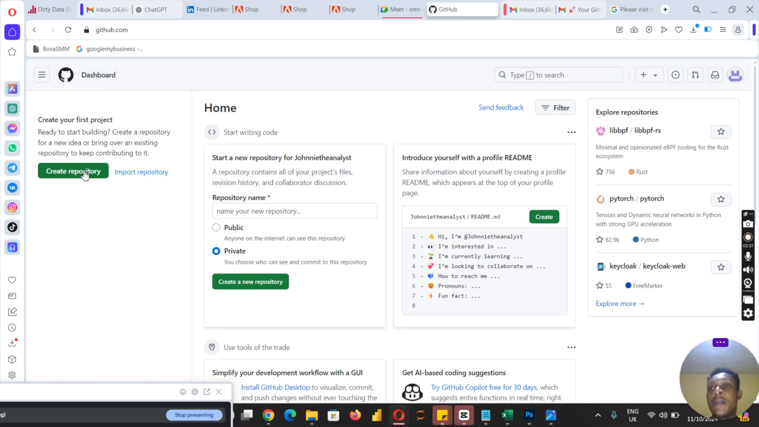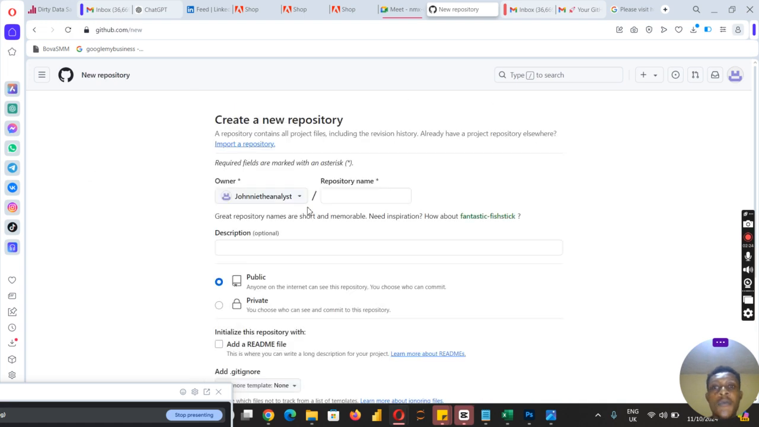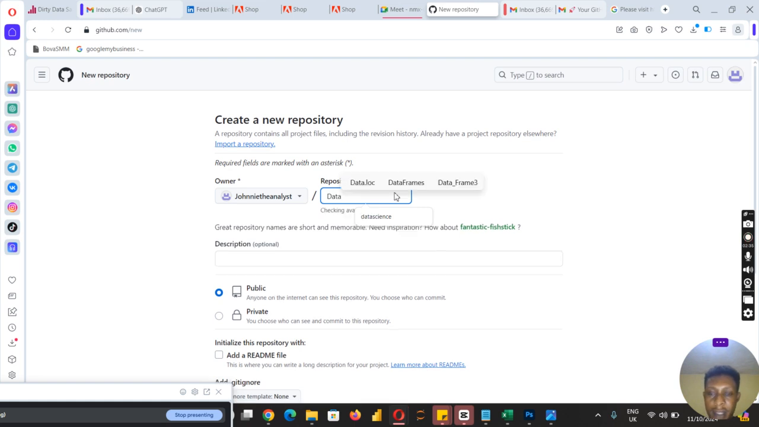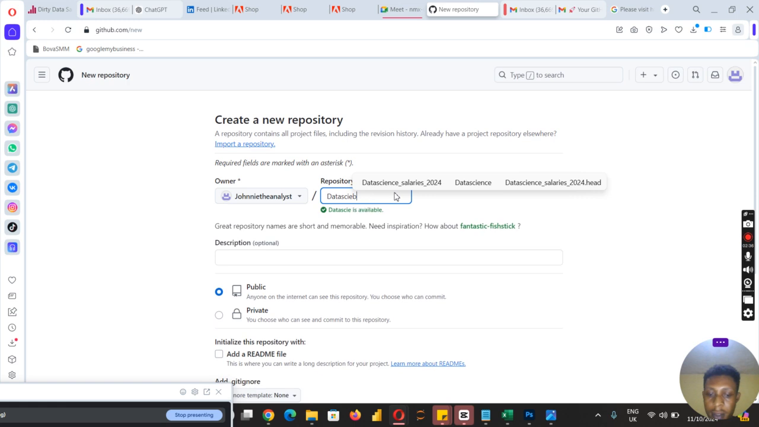I'll create a repository. The repository I'm going to create will have the same name as the project name. So the project name is data science salary 2024. So this is the repository name.